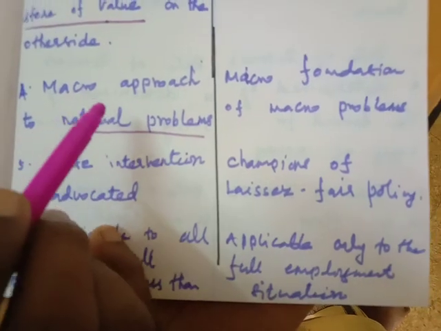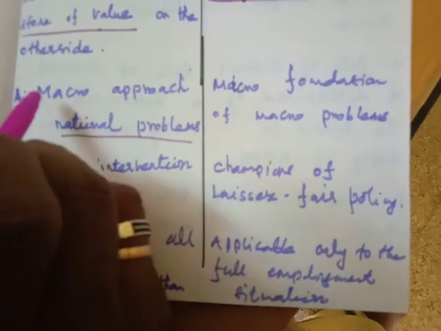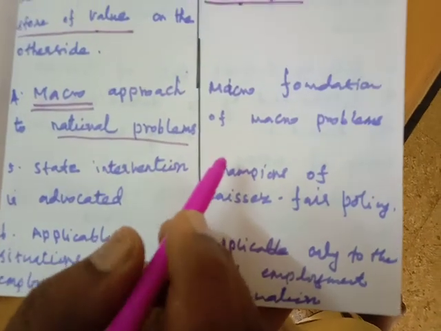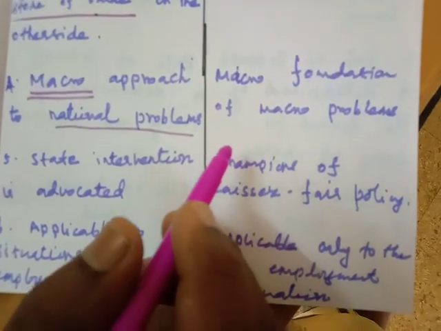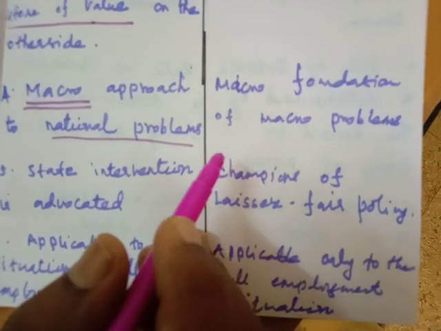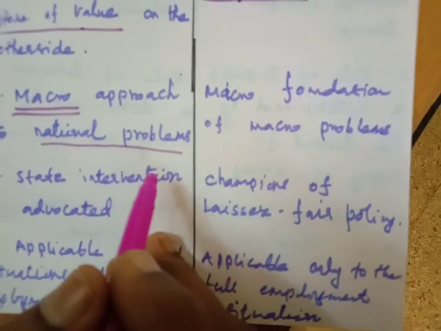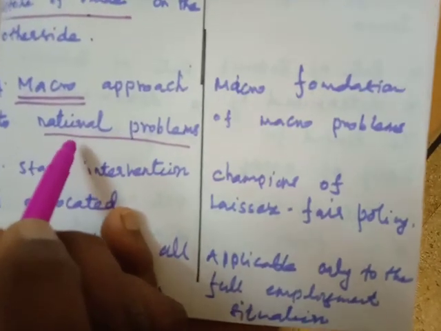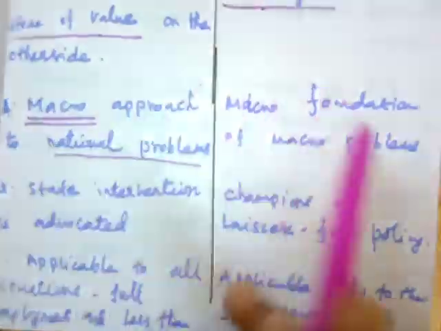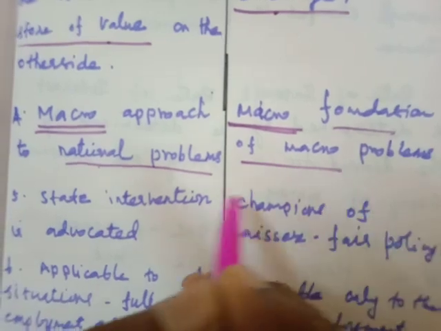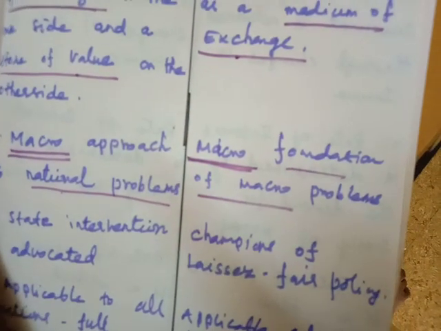In the Keynesian theory, they believe in the macro approach. Macro approach means things like national income, unemployment in the country, population of the country. So it is considered a macro approach in nature. Macro approach is considered a national problem, but in the classical theory, micro foundation of macro problem, the small unit, the individual problem, is considered a macro problem.